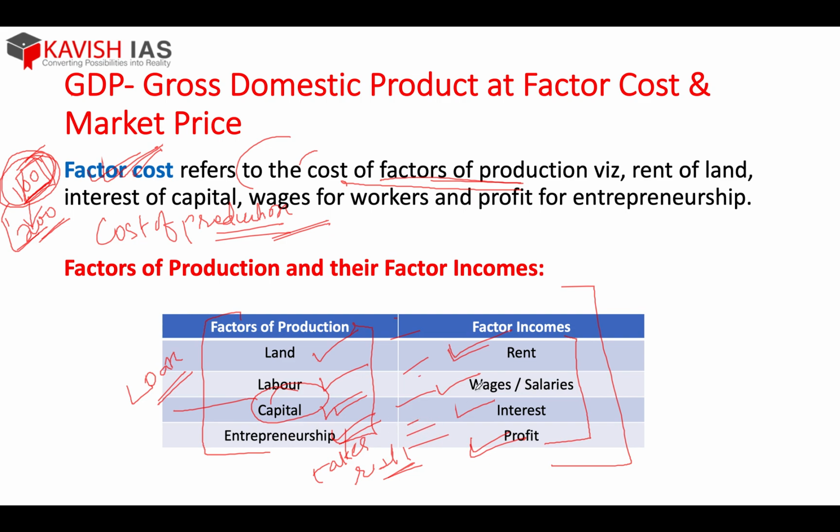Now we would go to the market price, and then we would come to GDP at factor cost and market price. Just to be simple, factor cost refers to the total cost of production of any good and service. Keep in mind these 4 factors of production and their factor incomes. You might get them in your MCQs, so you have to remember them.